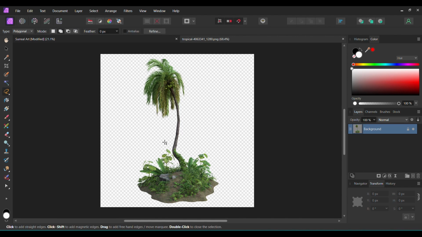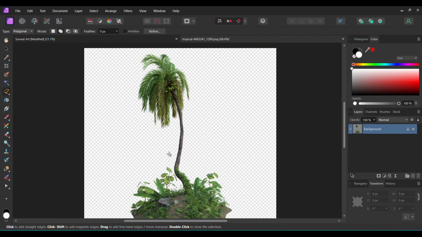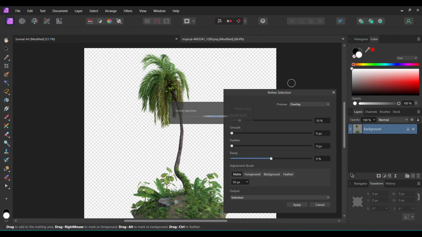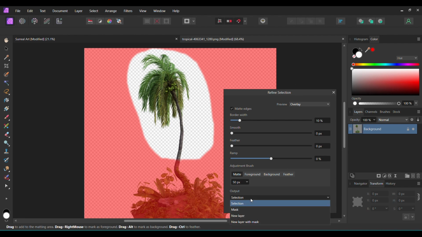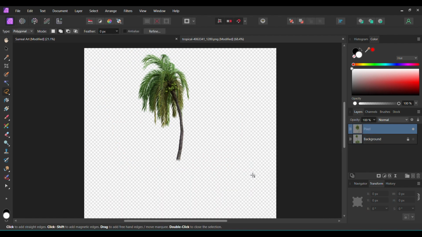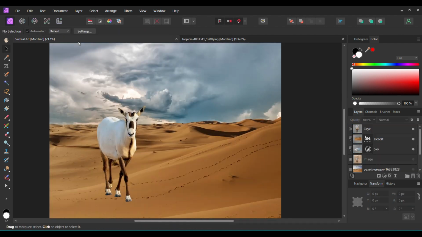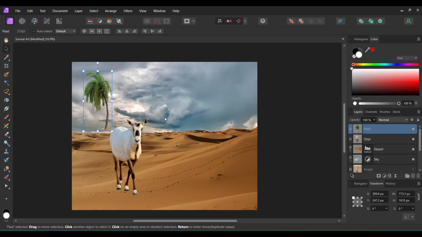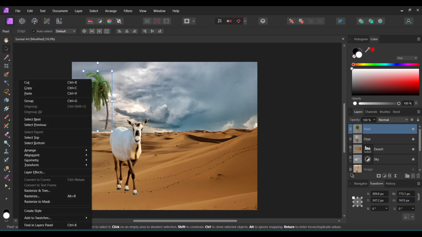Grab the Freehand Selection tool. Take the tool and make a selection of the palm tree from the branch part where you see it on the screen. Once you've made the selection, press Refine in the Context toolbar. Set the output to New Layer and hit Apply. After that, copy the palm tree selection and paste it onto the document. Next, right-click on the palm tree and go to Transform, Flip Horizontal.